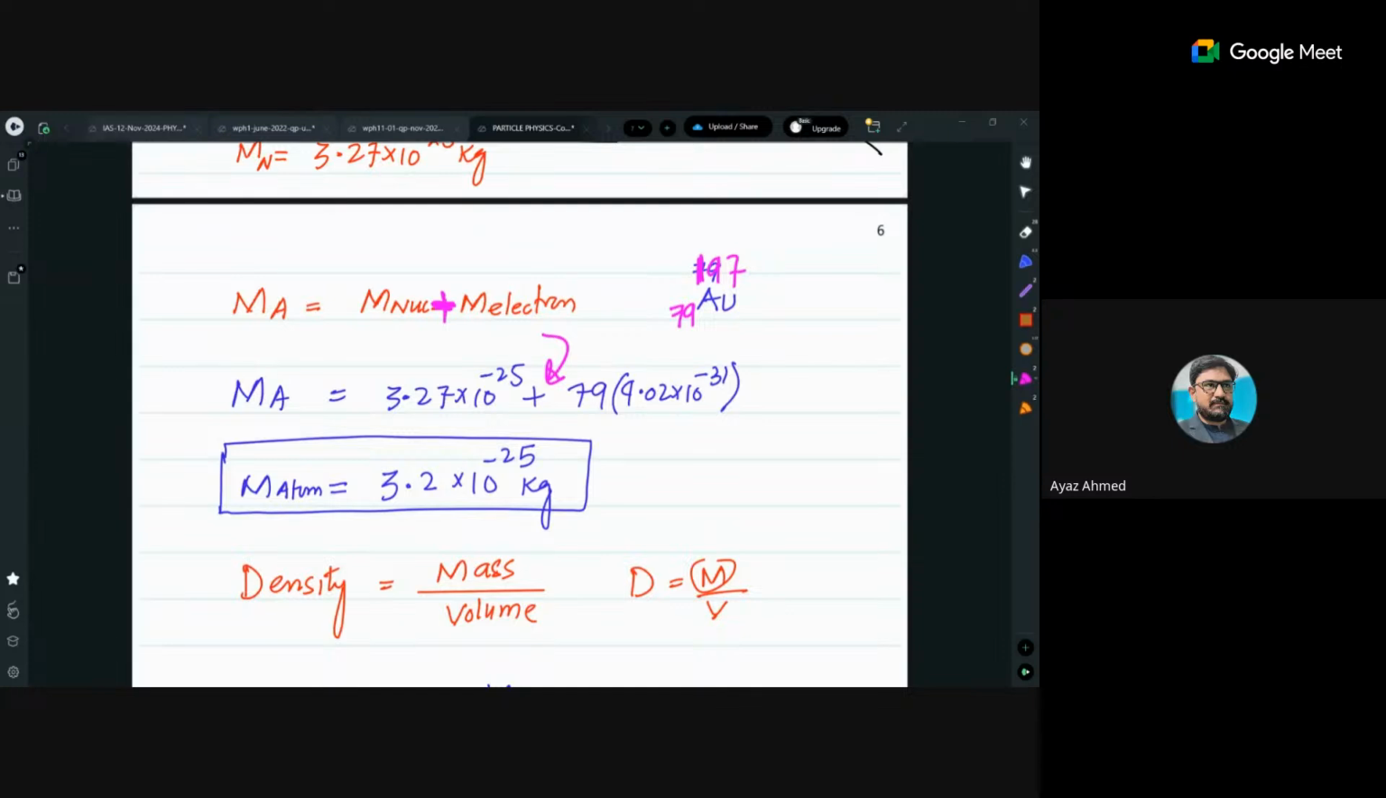So the mass of the atom is given to you, and the mass of the atom is almost 3.2 into 10 to the power minus 25 kg. And the density of the atom, because density is mass by volume, is actually equal to this number. So when you place all these values inside, you will get the density.